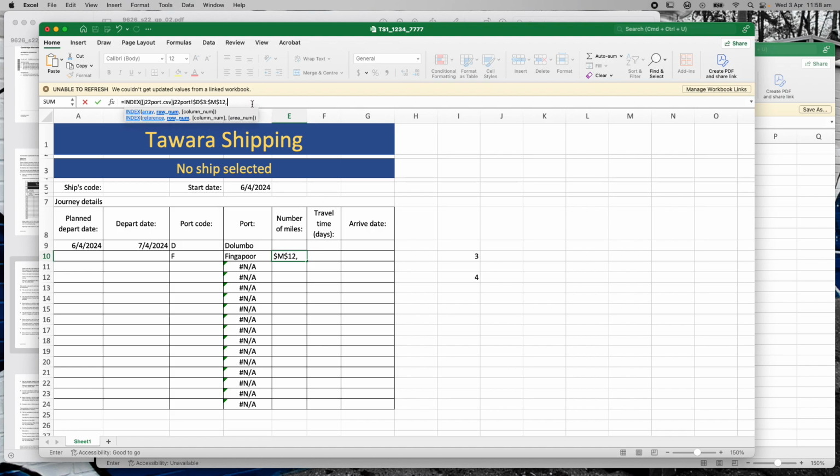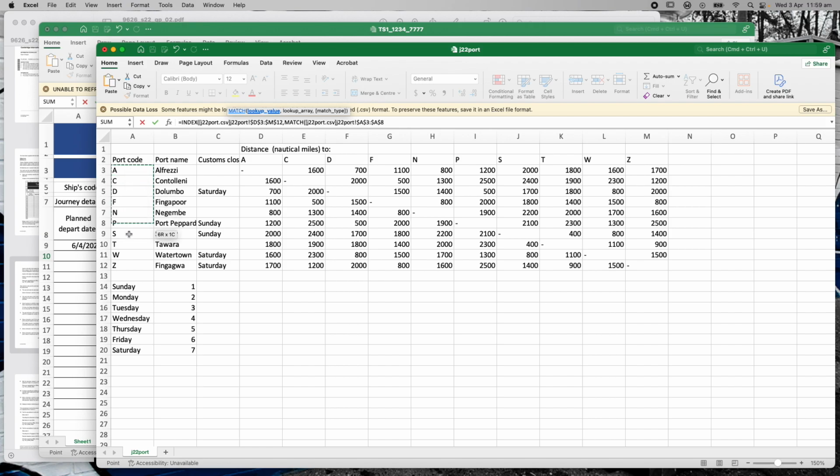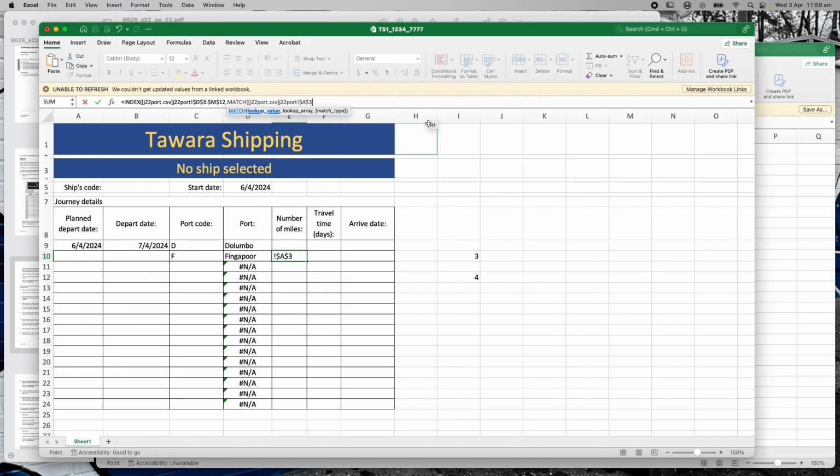So I'm going to say comma, and then I'm going to say match. So I'm actually going to have my match function in here. We're going to match the first column. So I'm doing exactly what I did in here, the exact same section of code. So I'm going to match my rows from here. No, sorry, I made a mistake. Let's undo that.